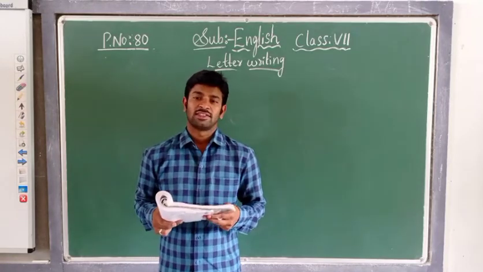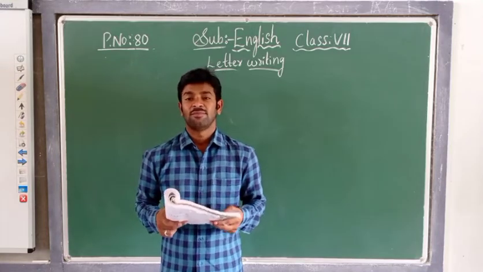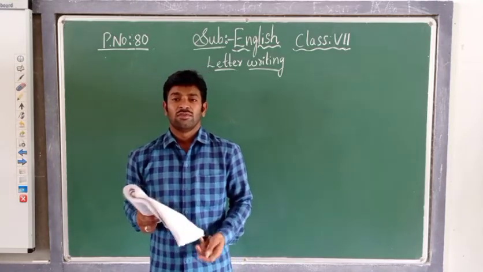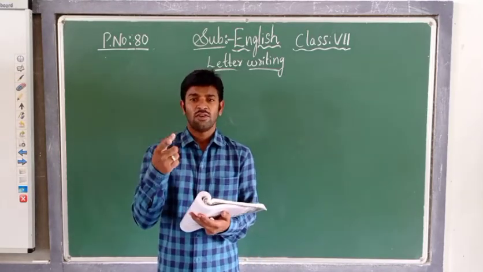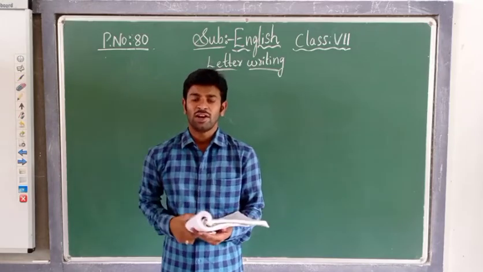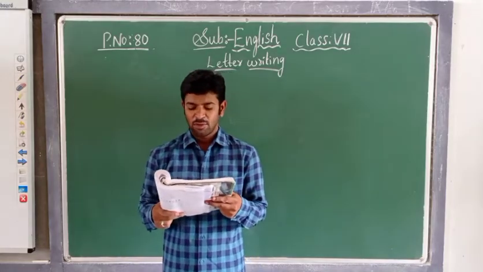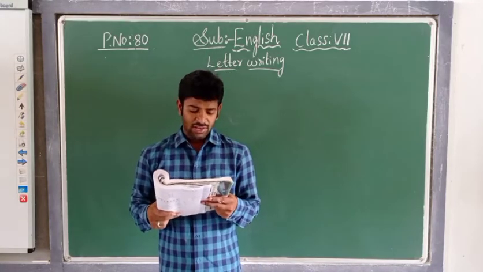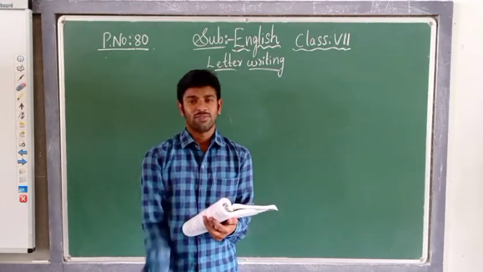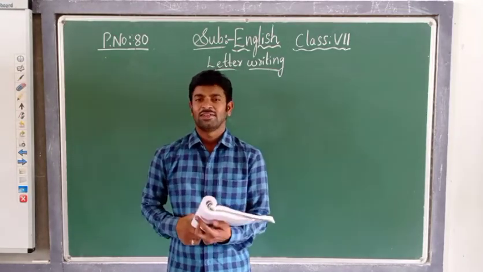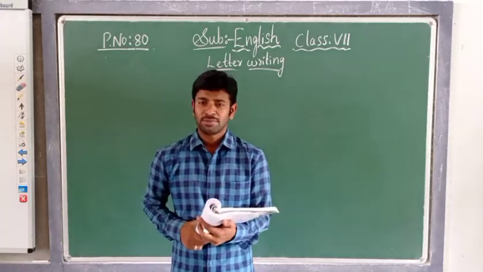Now, one of your friends wishes to visit the place you have visited recently. That means one of your friends wants to visit that place which you have visited, children. Write a letter to your friend describing the details mentioned above to help make his trip successful. That means he is telling us to describe the place which you have visited. So you are writing a letter to that person to make his trip successful, children.